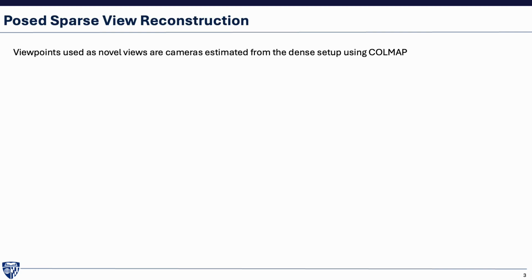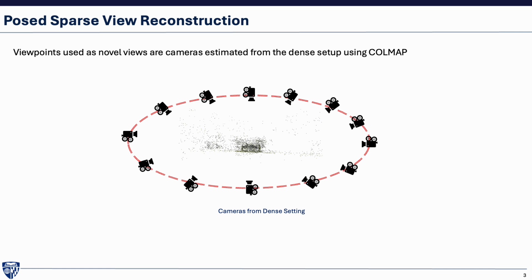In traditional posed sparse-view scene reconstruction, all images from the dense observation set are fed to an SfM pipeline like COLMAP to estimate cameras for the entire scene. Cameras for which ground truth images are available are used as training cameras, while the remaining cameras are used as novel views. In such a setting, when rendering from novel views, one does not go beyond scene bounds, like into the walls of a room or into the earth, as the novel views are accurately aligned with the training cameras. This, however, relaxes the sparse view constraint, as one is reliant on the dense observation set to accurately obtain novel views for the entire scene.